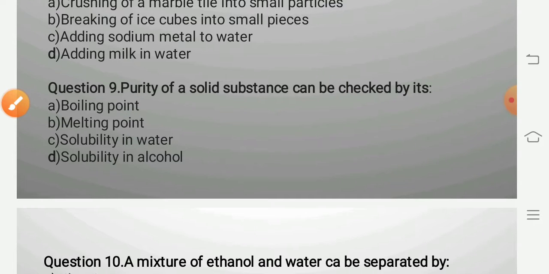Question 9. Purity of a solid substance can be checked by its boiling point, melting point, solubility in water, and solubility in alcohol.